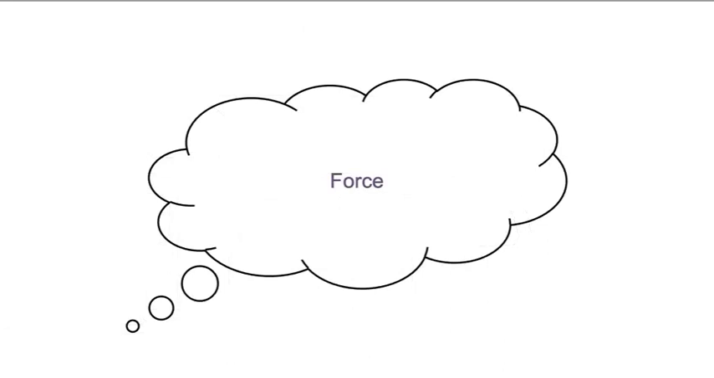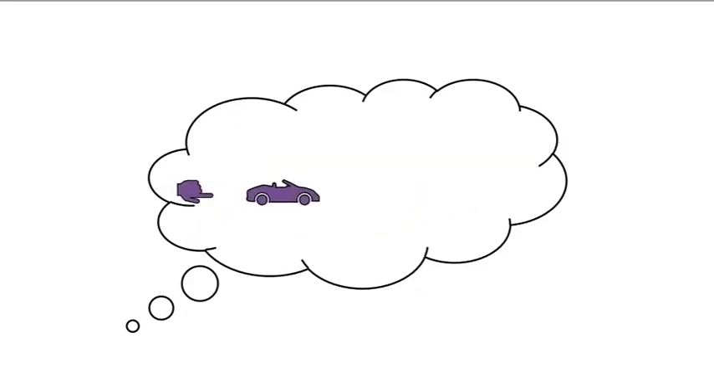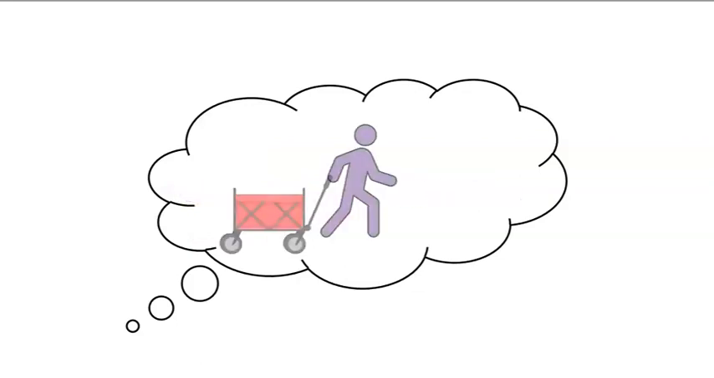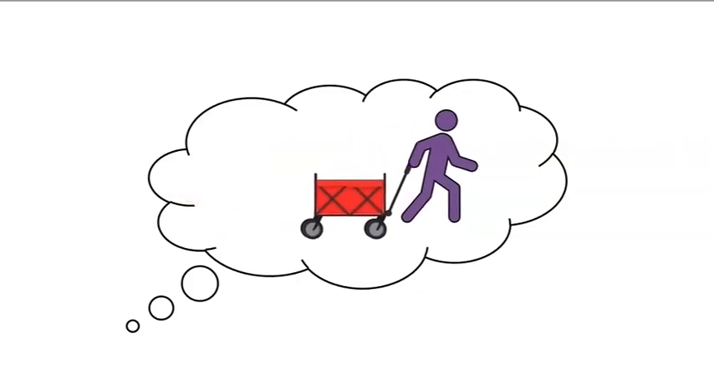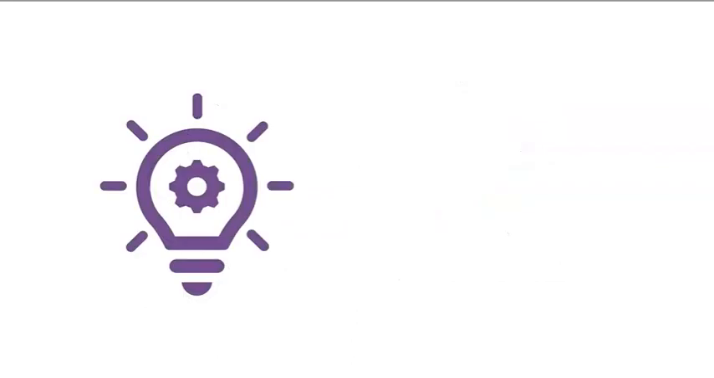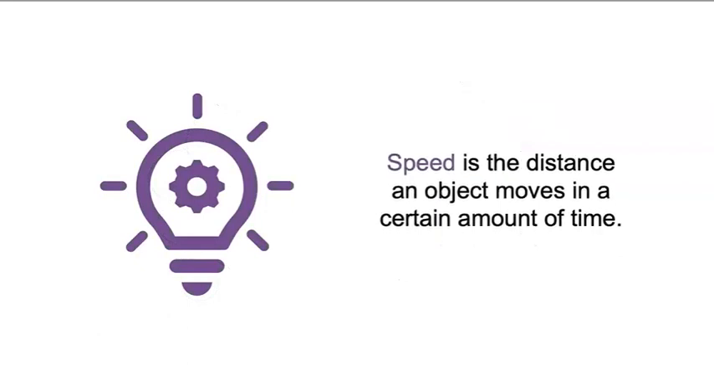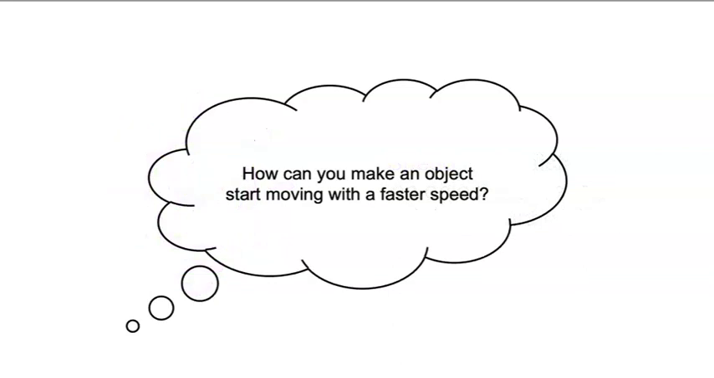Think of a time you used force to make an object start moving. Maybe you kicked a soccer ball or pushed a toy car. Last summer, I went to the beach and pulled a wagon, but the sand made it hard for me to pull the wagon at a fast speed. Remember, speed is the distance an object moves in a certain amount of time. How can you make an object start moving with a faster speed?